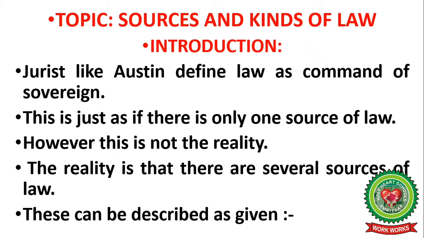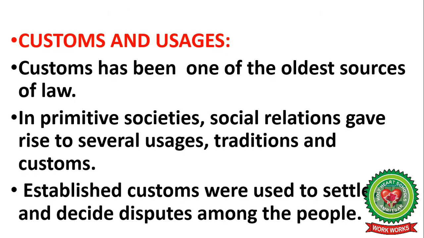Now the topic begins: sources and kinds of law. I will give you a first introduction. Jurists like Austin define law as the command of the sovereign. He says law is a command of the sovereign. This is just as if there is only one source of law. However, this is not the reality. The reality is that there are several sources of law. These can be described as given.